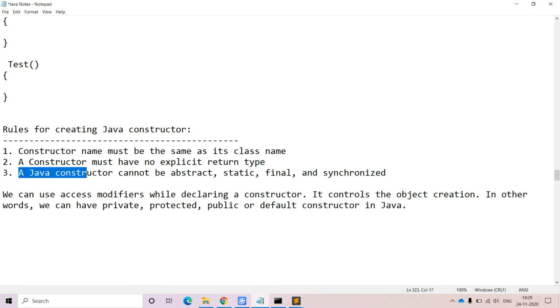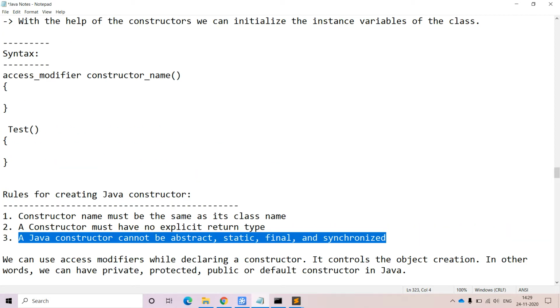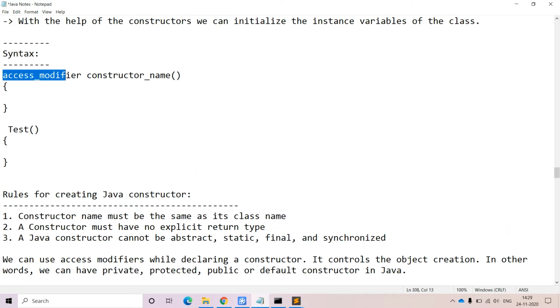Coming to the third point, a Java constructor cannot be abstract or static or final or synchronized. While defining constructors, we should not use these keywords. Why? Because within the syntax of the constructor, we have to provide some access modifier along with the constructor name, and the constructor name is the same as the class name. Is it okay? Yes. Now coming to the access modifier, we have the flexibility of defining any one of the access modifiers, but for the constructor we should not use abstract, static, final and synchronized.